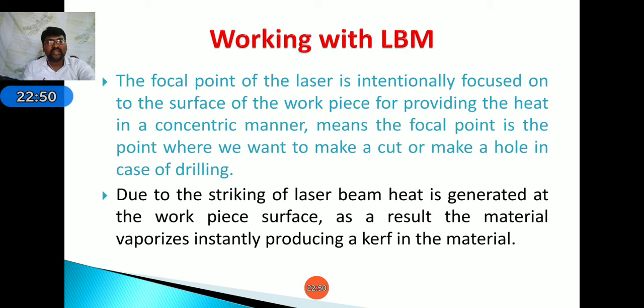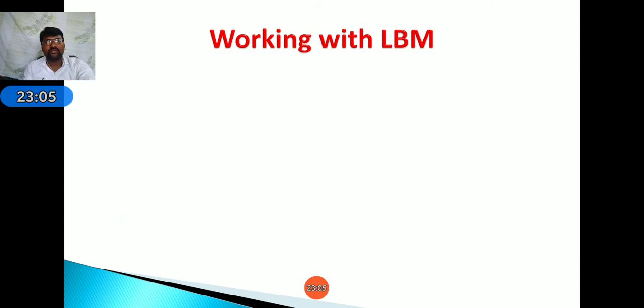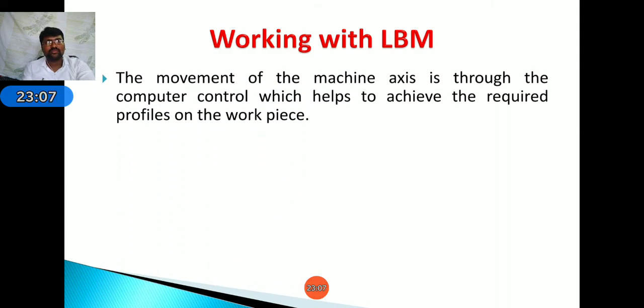Next, due to the striking of the laser beam, heat is generated at the workpiece surface. As a result, the material vaporizes instantly, producing a cut in the material. The movement of the machine axis is through computer control, which helps achieve the required profile of the workpiece.